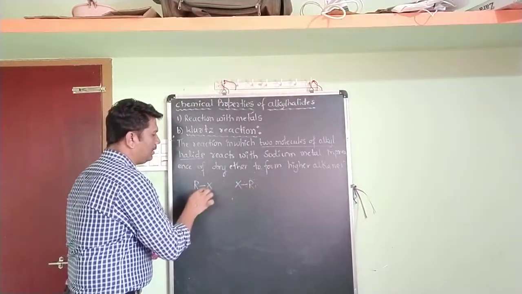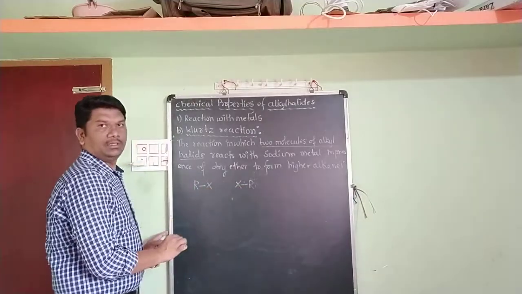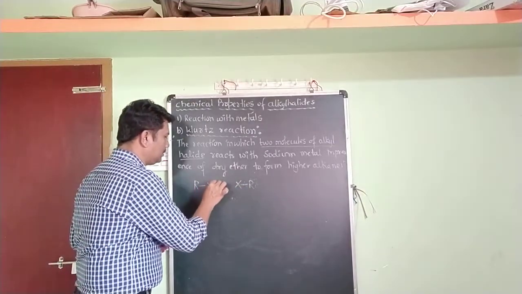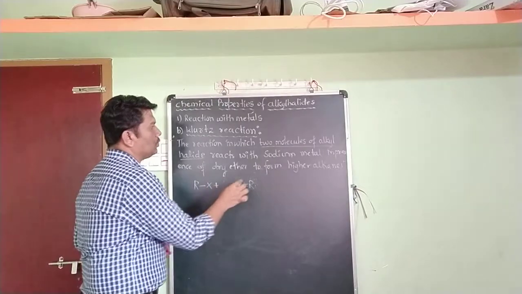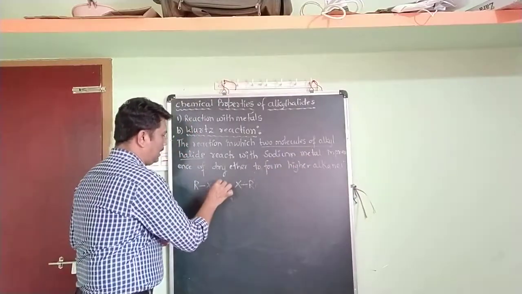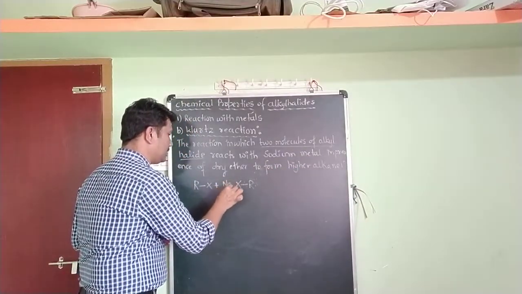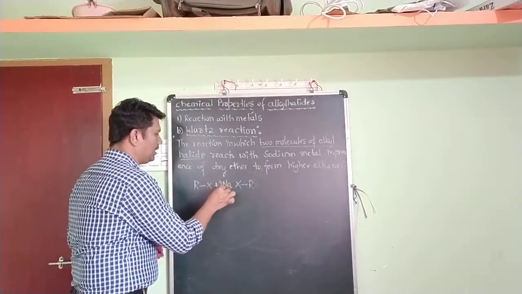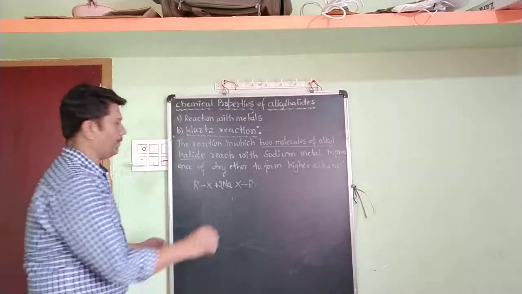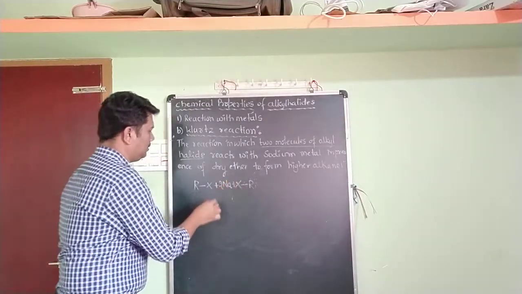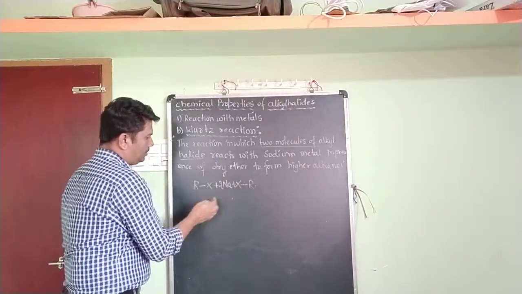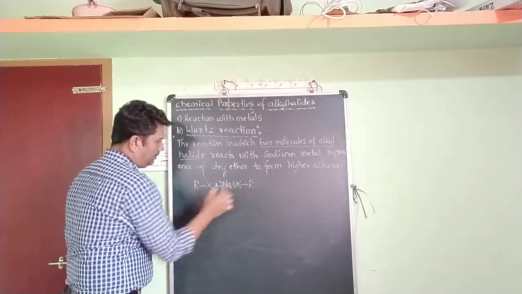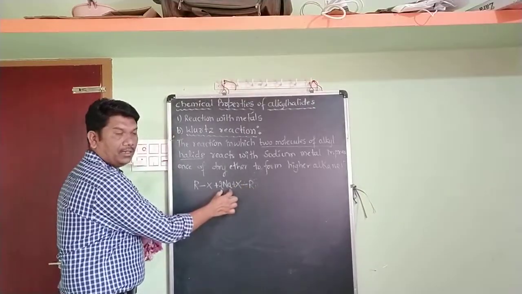So two molecules of alkyl halide react with sodium metal. I'll take two molecules of sodium, 2Na.